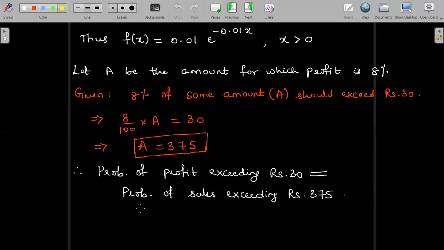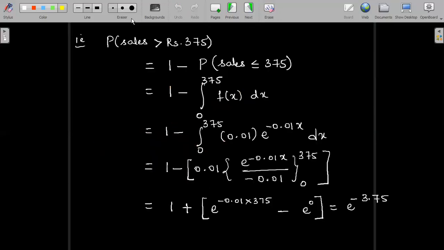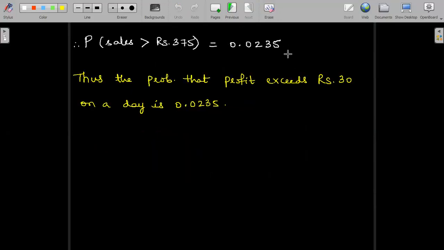So that is why we have to find out the probability of sales exceeding rupees 375. So the probability of sales exceeding rupees 375 is 0.0235, which is one and the same as saying the probability that the profit exceeds rupees 30 on a day is 0.0235. So these are some of the different categories of problems that I wanted to consider in